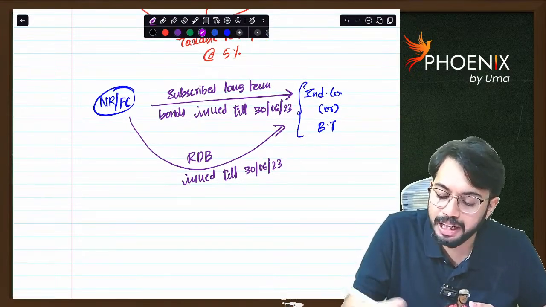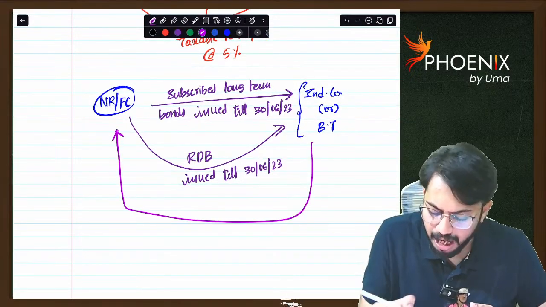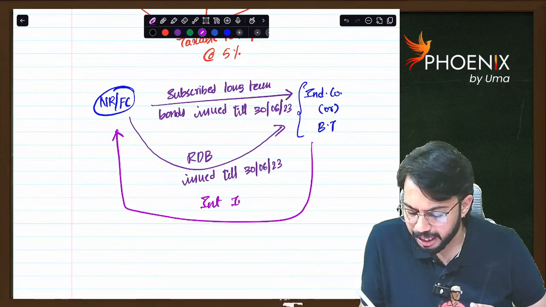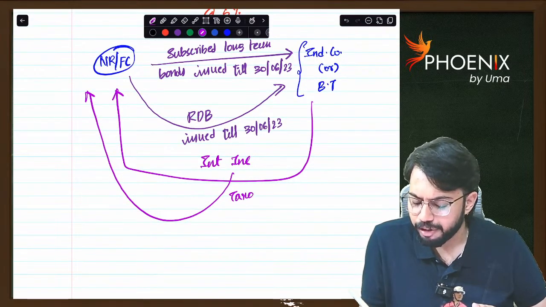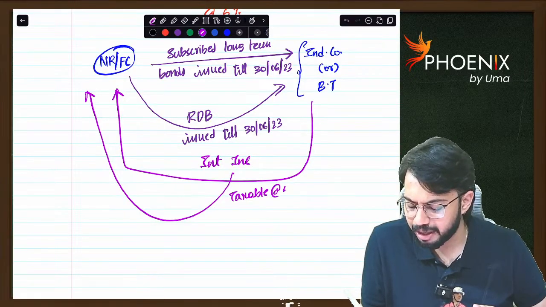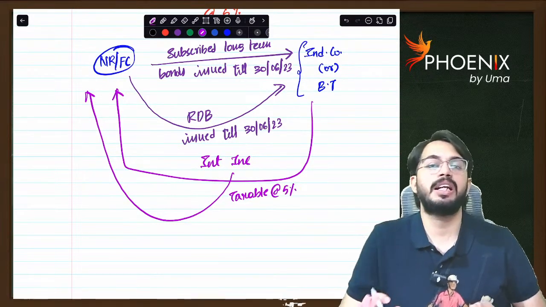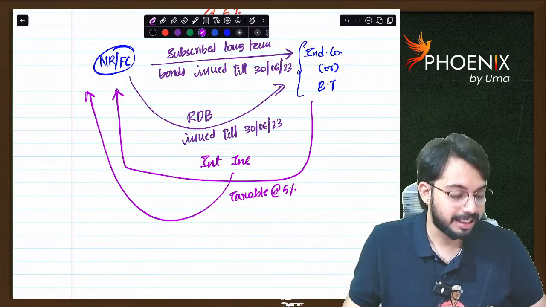Then on all these, interest income will be paid. Whatever interest income is paid, it is taxable at the rate of 5%. Are you able to understand? 5% plus applicable surcharge plus health and education cess.